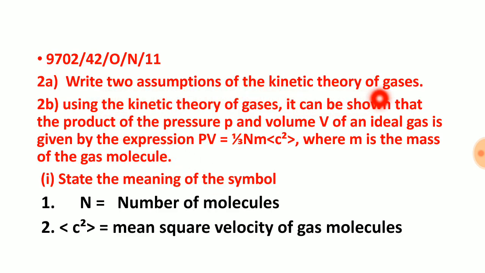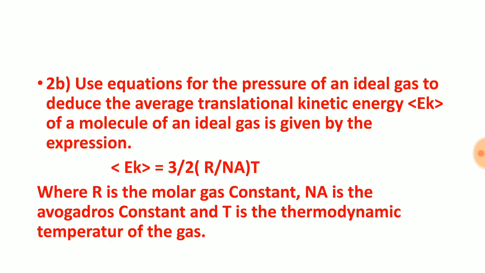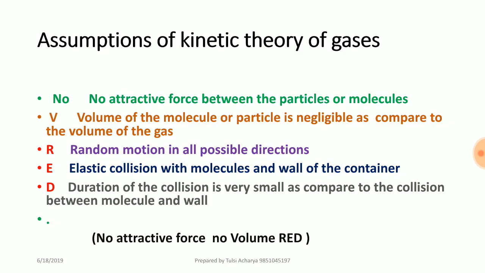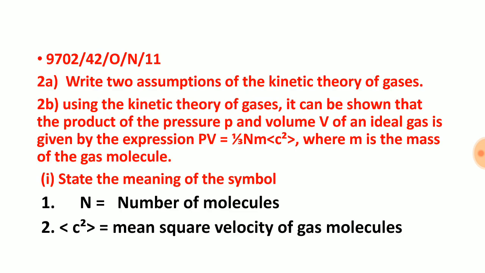Now let us see this. Write 2 assumptions of kinetic theory of gas. We already know here 5 assumptions. Among these, you can write any 2 assumptions here. Then using the kinetic theory of gas, it can be shown that the product of pressure and volume of ideal gas is this. This is the statement, this is the question. Now we need to write the meaning of this.